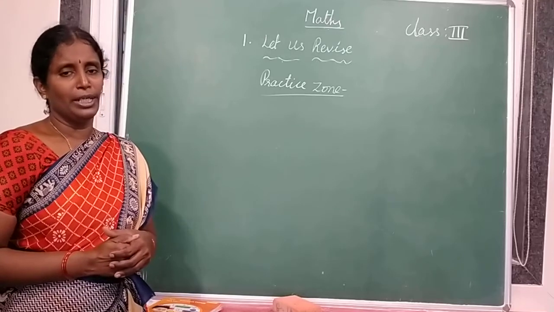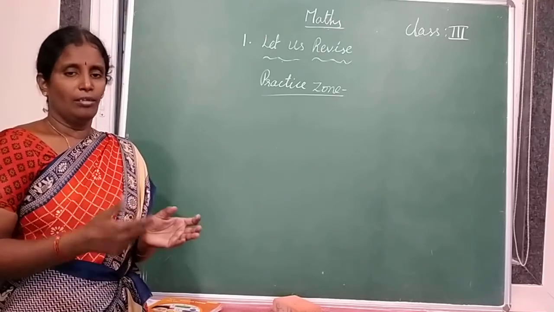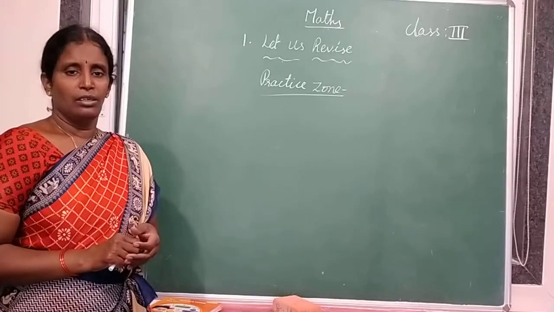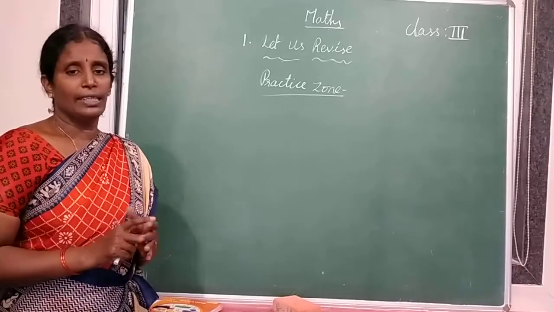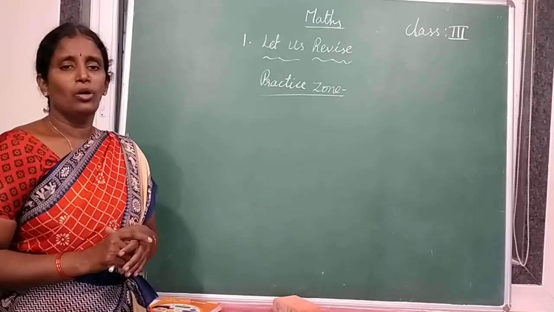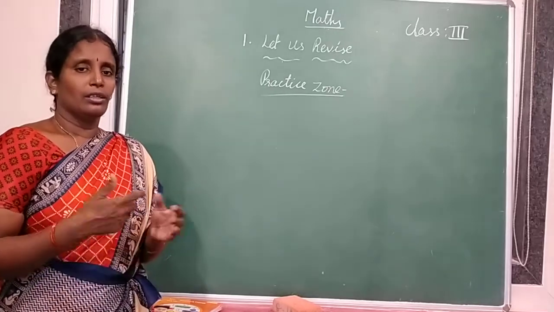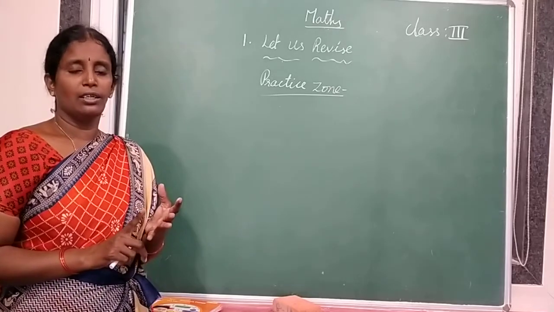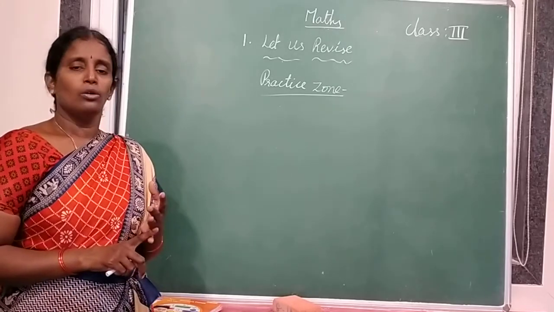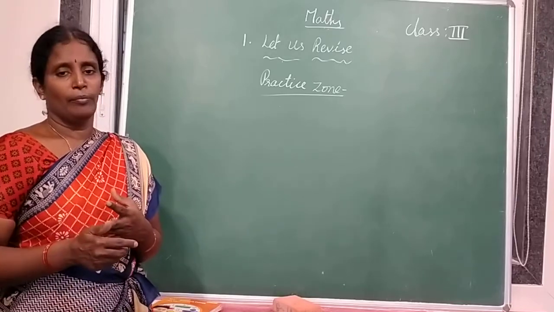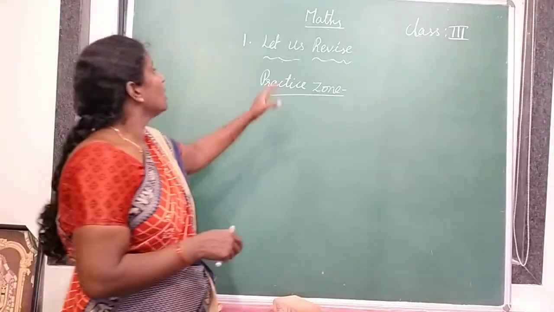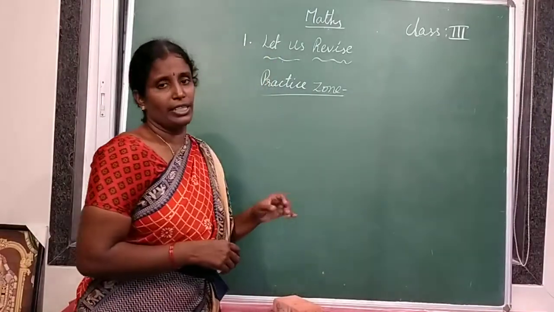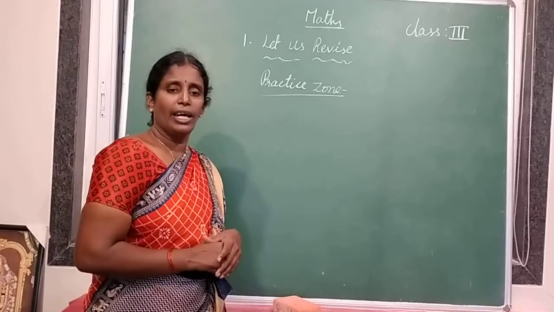Already we learned number names in previous classes, number names and expanded forms. But again I am going to teach number names, expanded form, and next representing on abacus. So all those we are going to learn today. Understood? So this is our first chapter. What is the name of the first chapter? Let us revise.